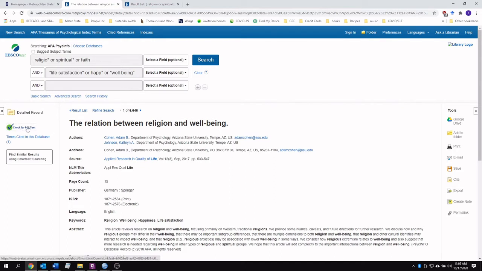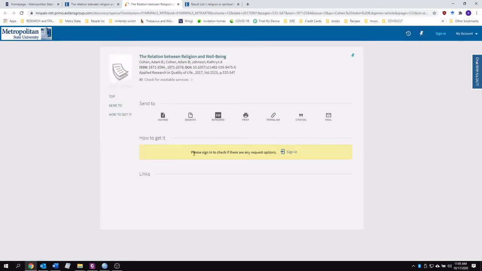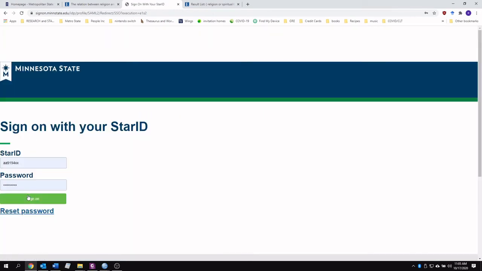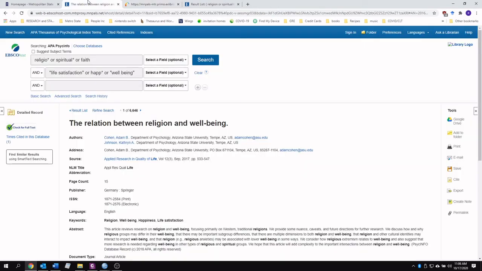The way that you would do that is click this check for full text in the left-hand column there, and it's going to tell me to sign in, but even if I sign in, it's going to tell me that it's not available to me. But for all of you, you're going to have options. I don't know what information you put in, but you put in the information, and then you'll get an email a day or two later, maybe 3 days later, with a link to the full text, and that works out great.